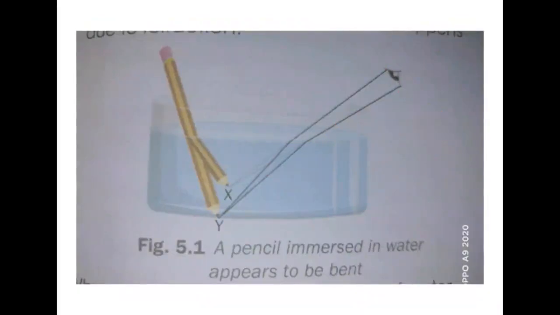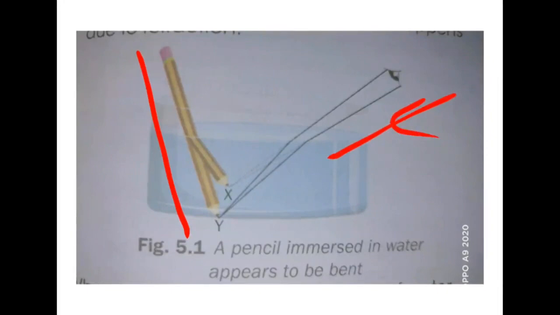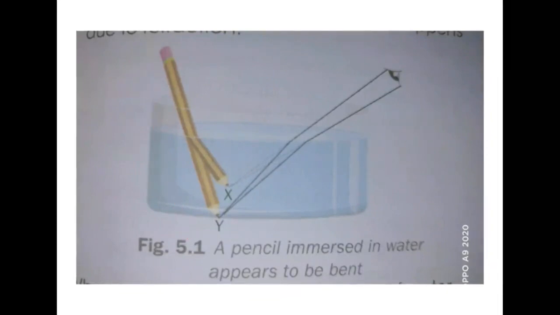You see a pencil immersed in water and it appears to get bent. When it is viewed from here, the actual position of the pencil is not at y, it is seen at x, right?